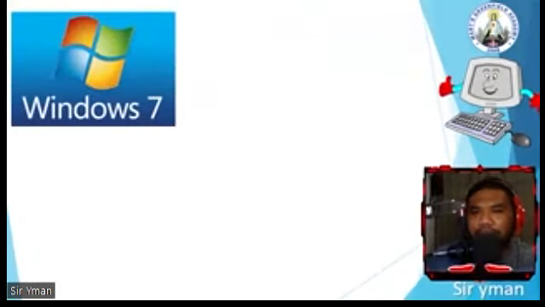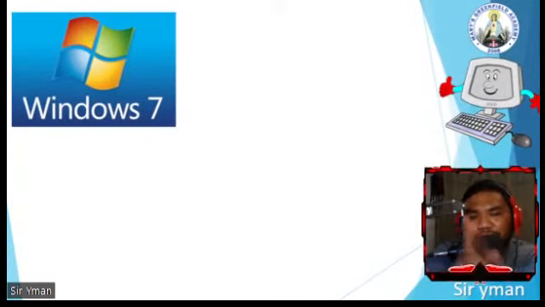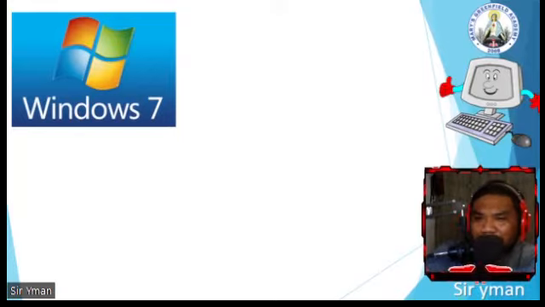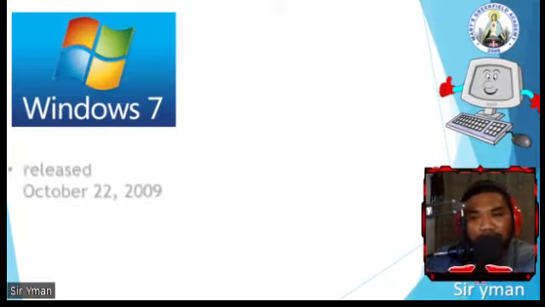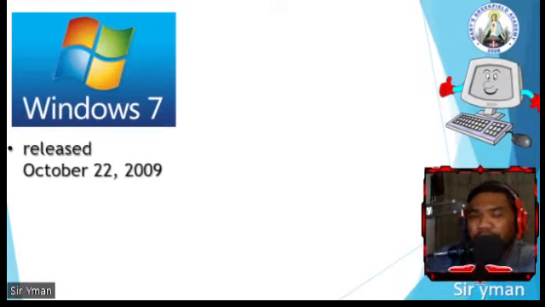Alright, so ito na, no? Ayan. Pasok ngayon tayo sa Windows 7. So, sa inyo kasing lesson, Windows 7 ang itinuturo. Okay? Hinga lang hindi pa napopost yung module niya, no. So yung Windows 7 is an operating system developed by Microsoft. And this became available on the 22nd of October 2009. So, ang tagal na, no?